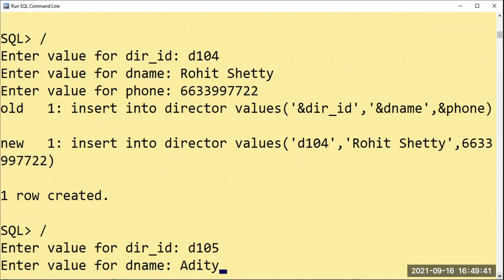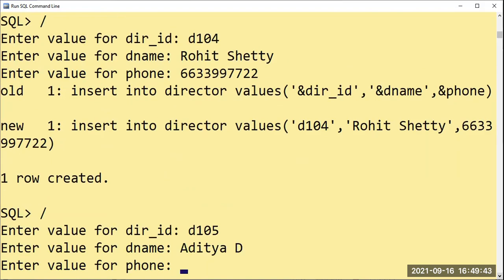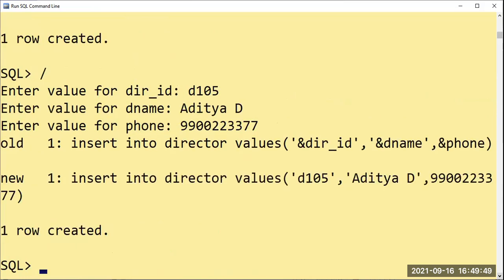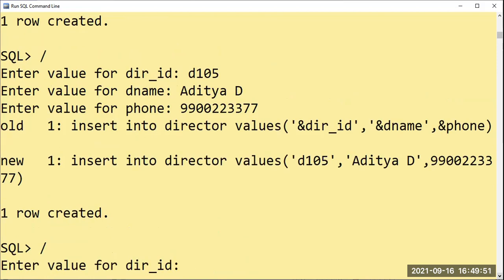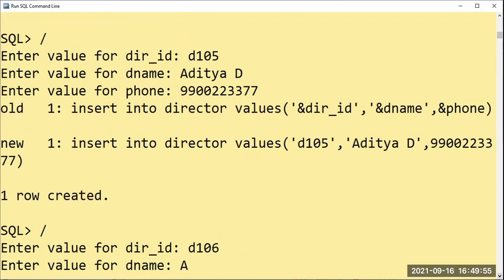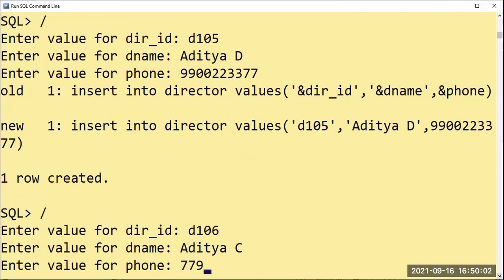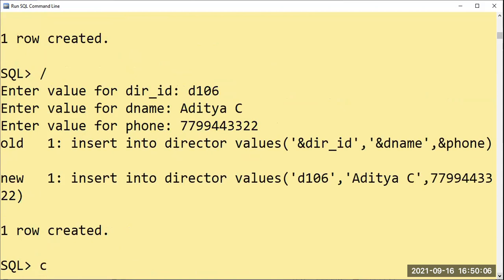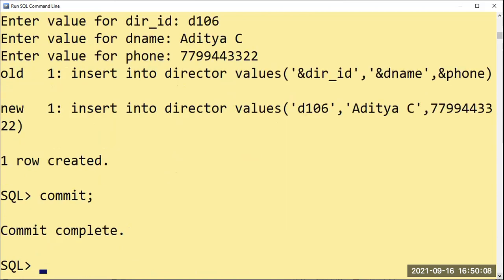I am not sure of the Uri movies. So I'll say D. 9900223377. Next, D106, Aditya Chopra. Anyhow, I have given the values. Okay, so 36 values is sufficient for me.